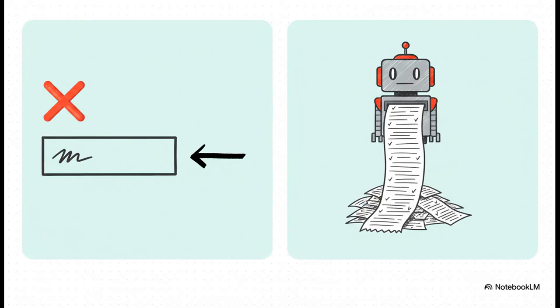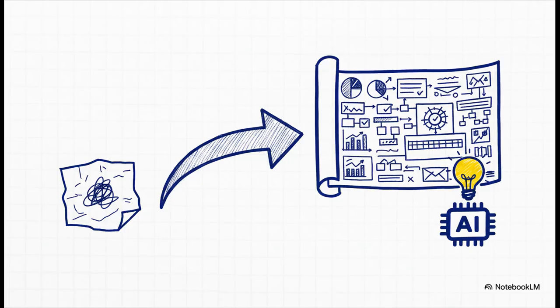Let's look at a classic example, one we've all probably tried. You tell the AI, write a blog post about productivity tips, and what do you get back? This generic, useless list that you have seen 100 times before. I mean, it's technically correct, sure, but it offers zero value. It's the kind of content that nobody would ever actually want to read. So how do we fix this?